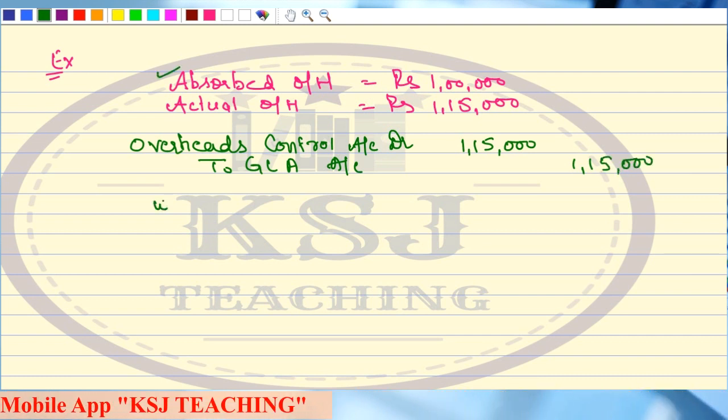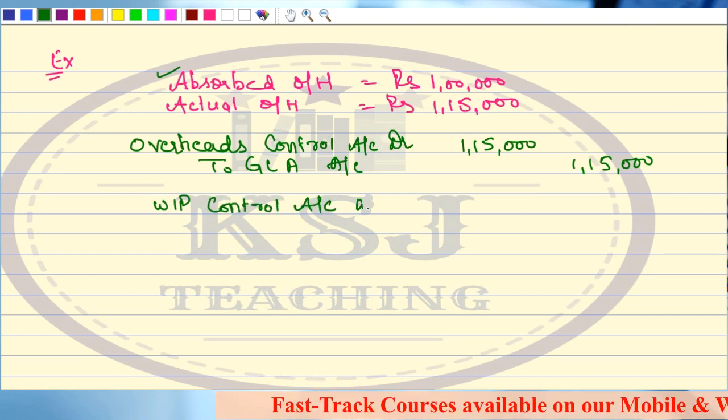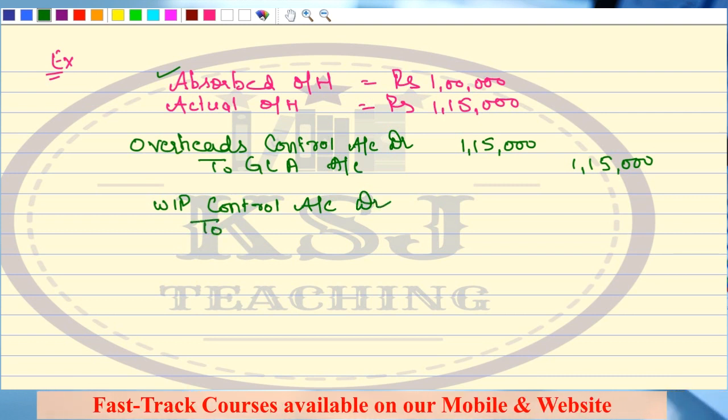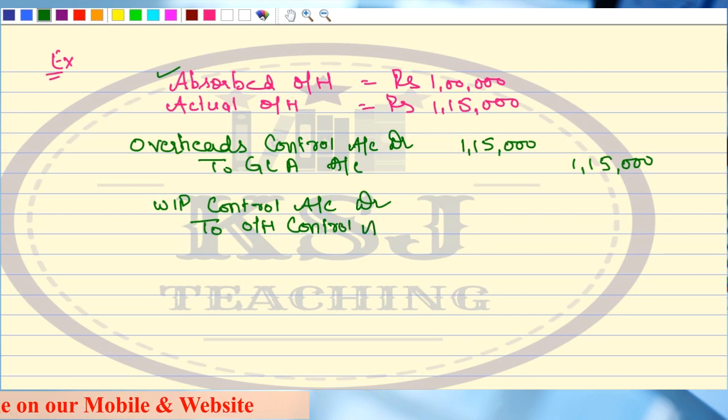Now the second entry will be for the absorbed overheads, right? That will be absorbed in WIP because everything is to be absorbed in the WIP. WIP control account debit to overheads control account. Now 1 lakh.